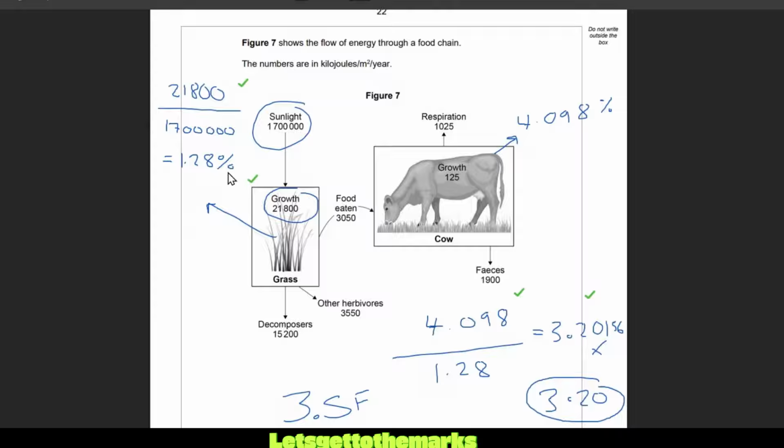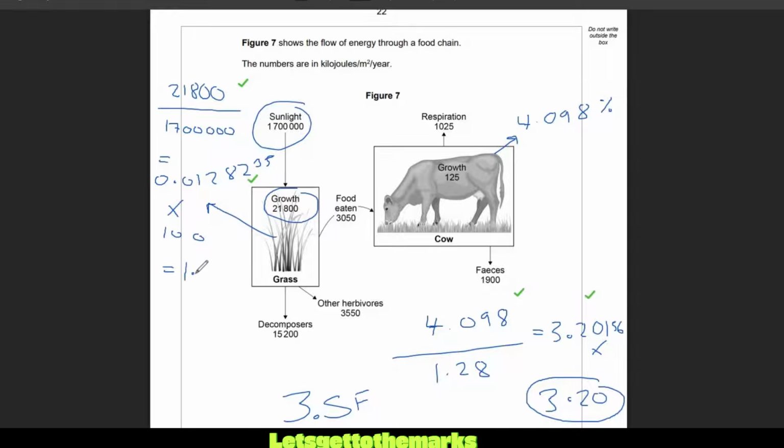Now, I just want to double check my figures because I could have made a mistake. 21,800. Let me just do that again because I may have not done that to the correct number. 21,800. I want to divide that by 1.7 million. And that gives me, oh, right. Actually, I need to do this a little bit more carefully. That gives me 0.01282. I got a bit crude here, and I think this may change my answer down here. I'm going to times that by 100. And that's given me 1.2829.